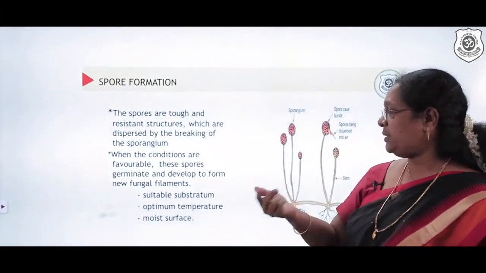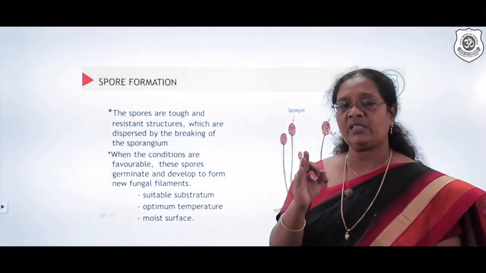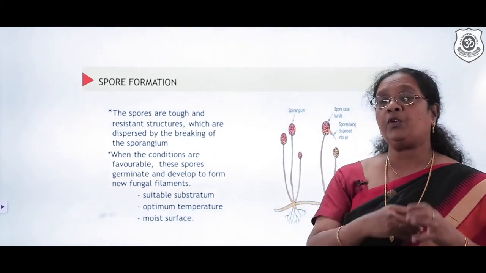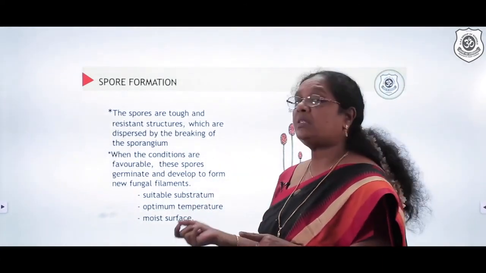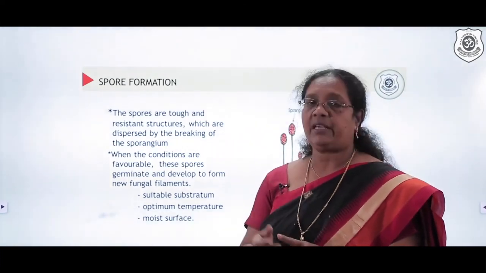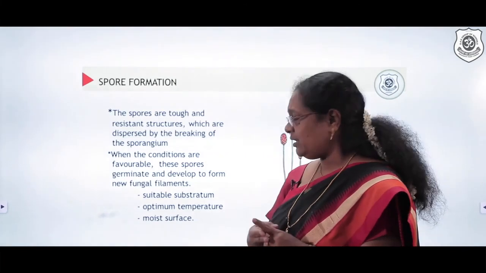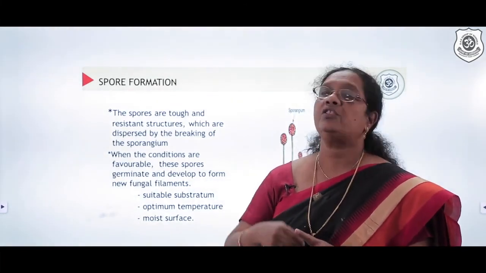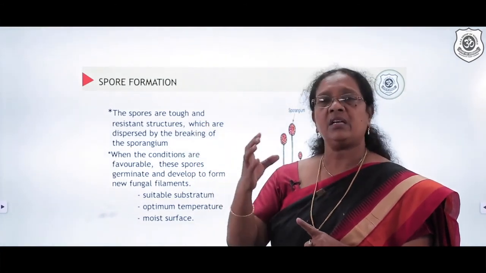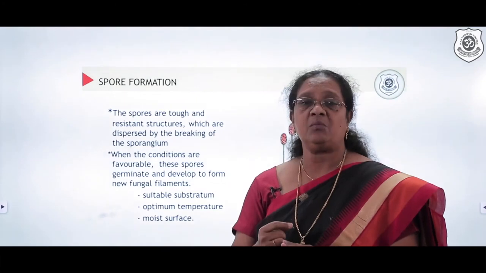What exactly happens? They need three important characteristic features or situations to multiply more. The first is a suitable substratum, like in the case of bread. Bread forms a suitable substratum. Second, there should be an optimum temperature. It should not be extremely cold, it should not be extremely high. A right amount of temperature is needed. Third, it definitely needs a moist surface.